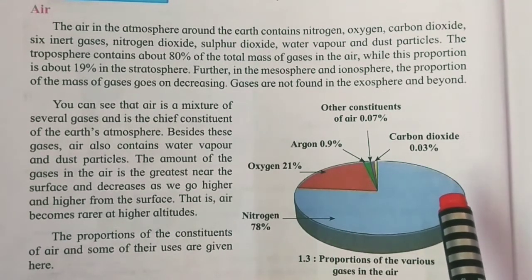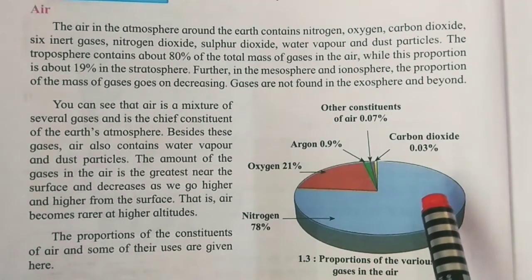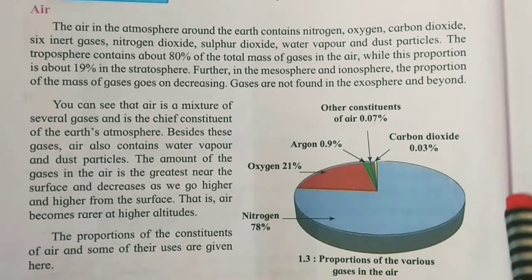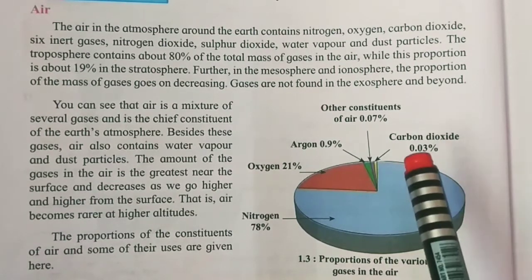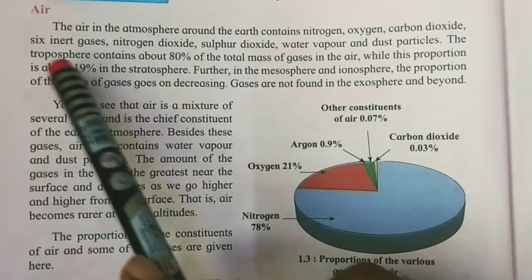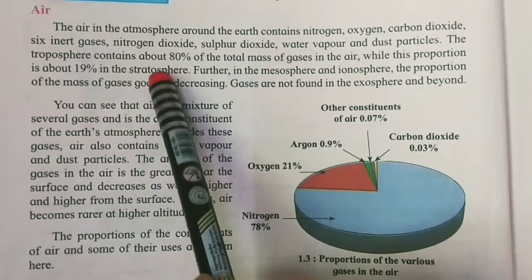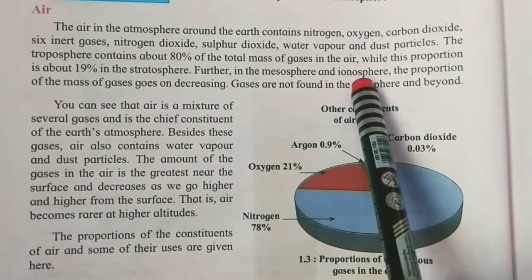Further, in the mesosphere and ionosphere, the proportion of mass of gases goes on decreasing. So these are the layers of the atmosphere around the earth: the troposphere, stratosphere, mesosphere and ionosphere.